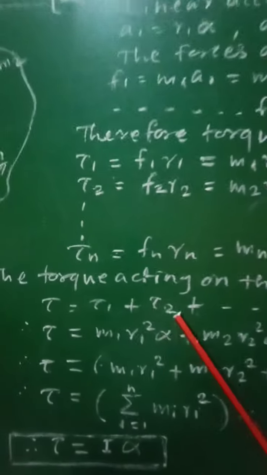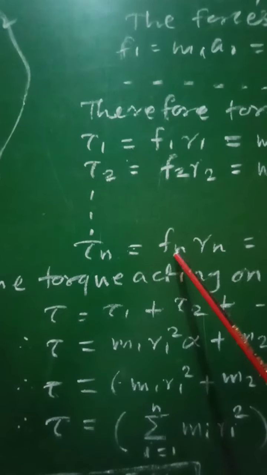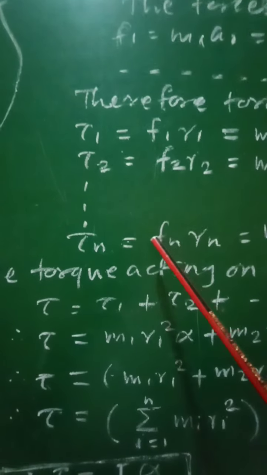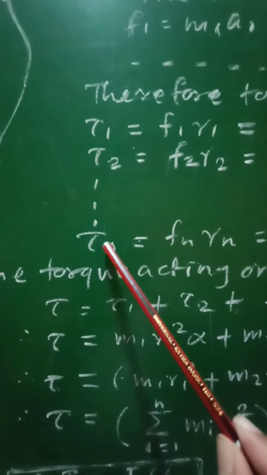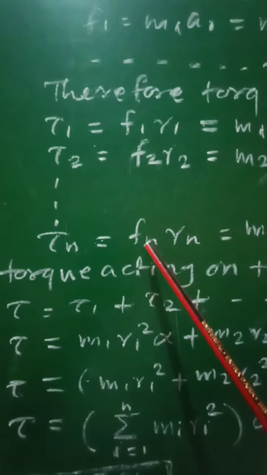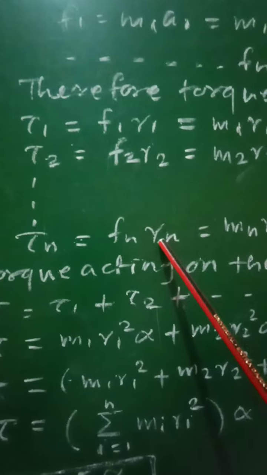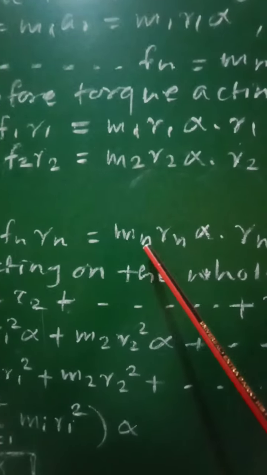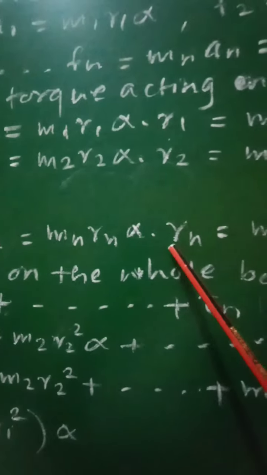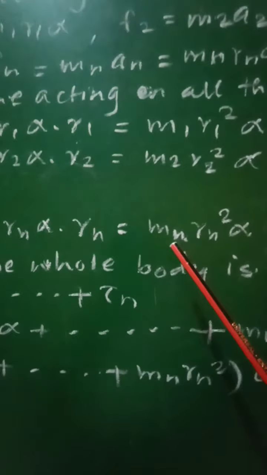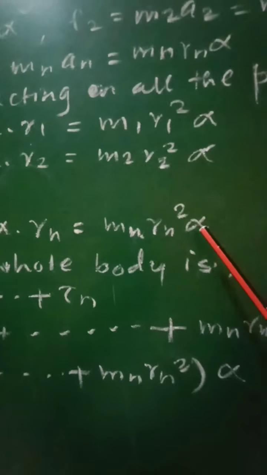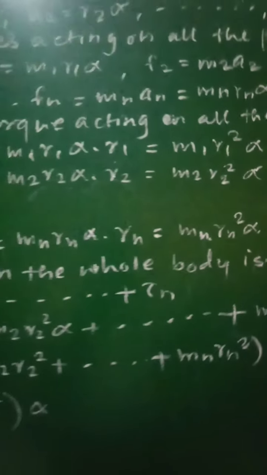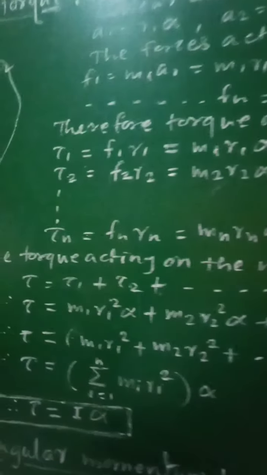Now, the force Fn is acting on the last particle of mass mn, and therefore the torque acting on the nth particle will be equal to Fn rn, that is equal to mn rn alpha into rn, that will be equal to mn rn square alpha. So these are the torques acting on all these particles.